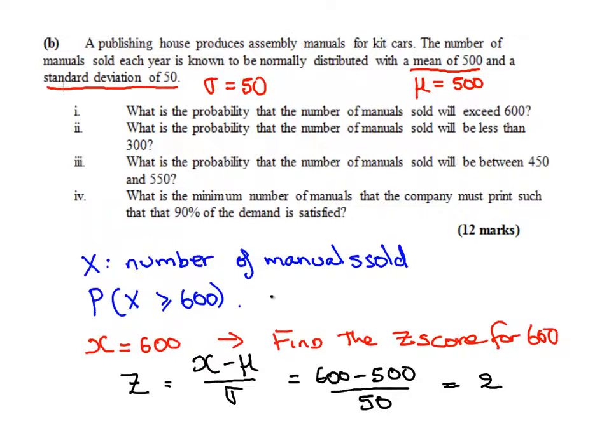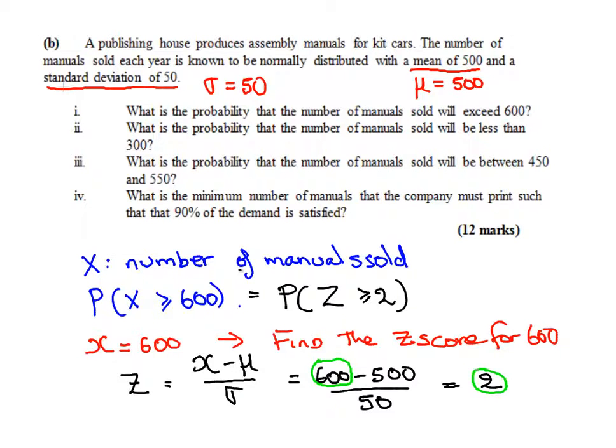So what does that mean? First off, that means what we're interested in here is the probability of x greater than or equal to 600. That's equal to the probability of Z, capital Z, greater than or equal to 2, because x equals 600 and z equals 2 are related by that formula.